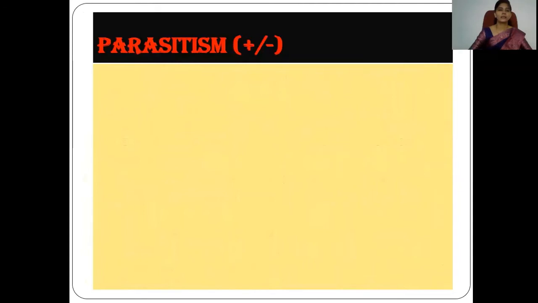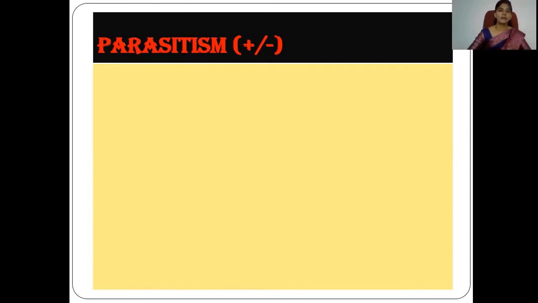This type of negative interaction is indicated by the symbols plus and minus. As we already know, plus indicates gain. And the minus sign is important, because this minus sign is never seen in positive interaction.